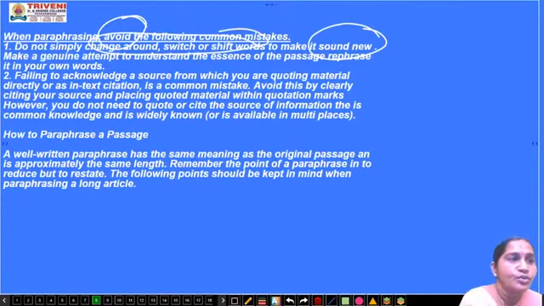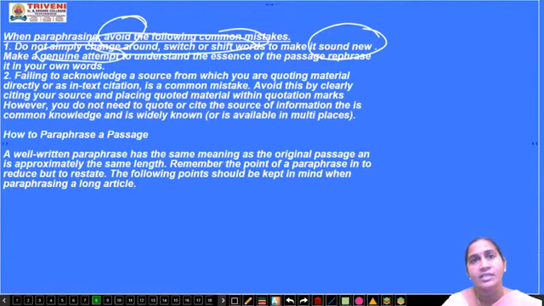Make a genuine, sincere attempt to understand the essence of the passage. Rephrase it in your own words. First try to read and understand, then frame it in your own words, but it should be a genuine, sincere effort, in your own words.